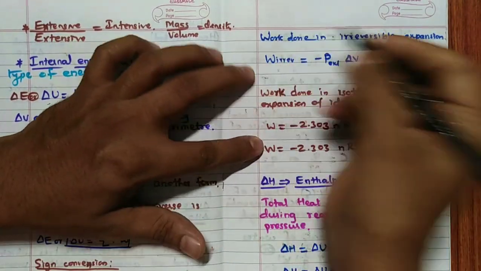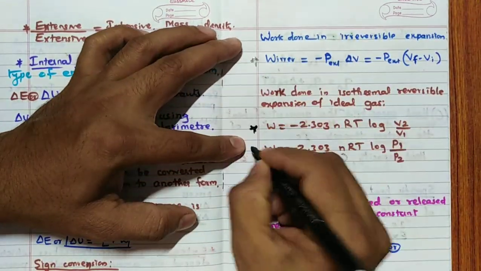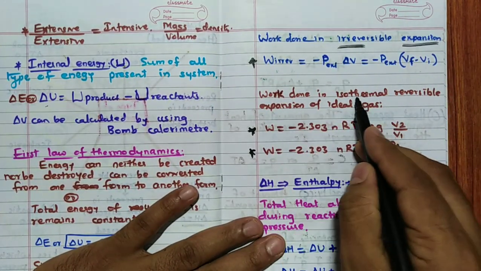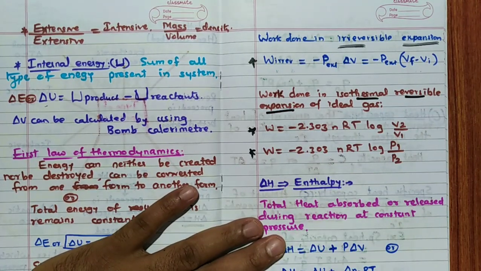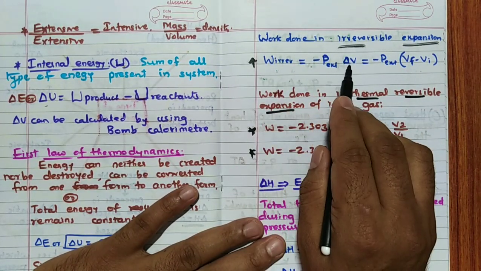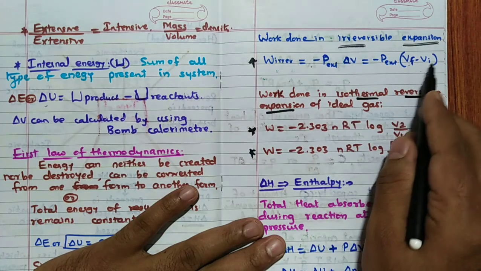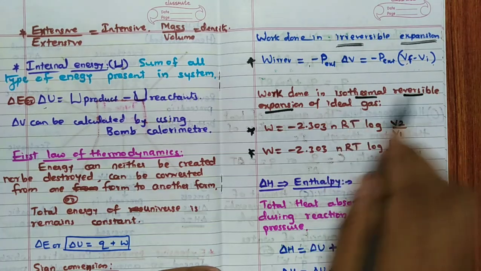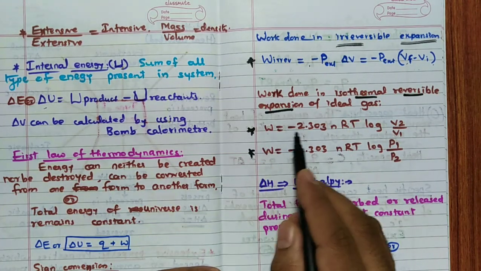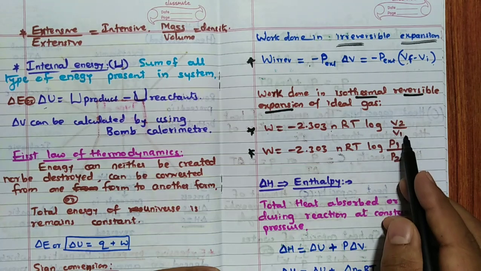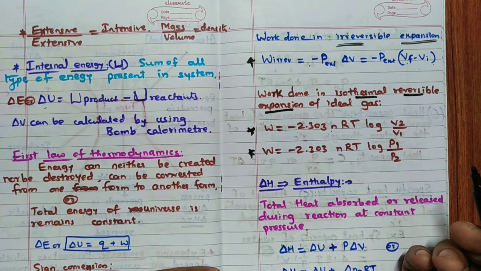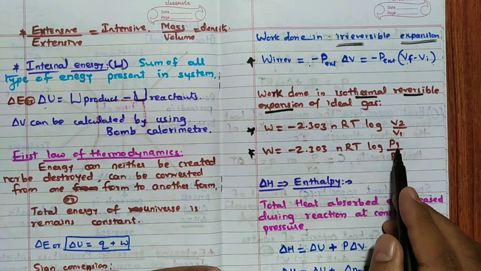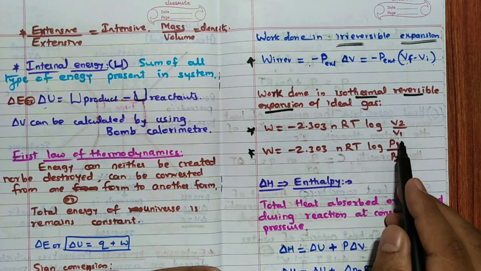Work: these three formulas you remember, especially. Work done in irreversible expansion and in isothermal reversible expansion. Irreversible: W is equal to minus P external delta V, where delta V is Vf minus Vi, final minus initial volume. Work done in isothermal reversible expansion of a gas: W is equal to minus 2.303 nRT log V2 by V1. Since PV is equal to nRT, W is equal to minus 2.303 nRT log P1 by P2. V2 is in the numerator, P1 is in the numerator, inversely proportional.